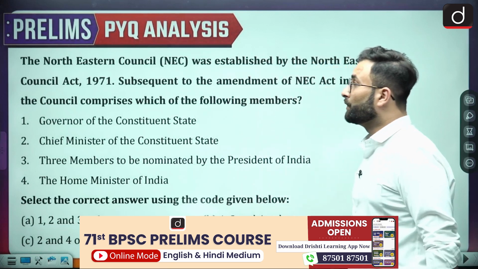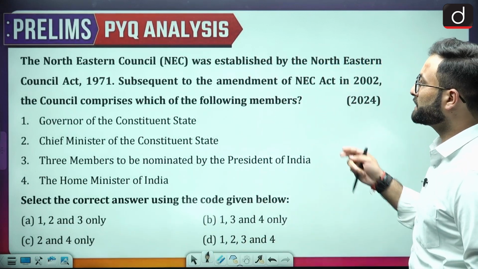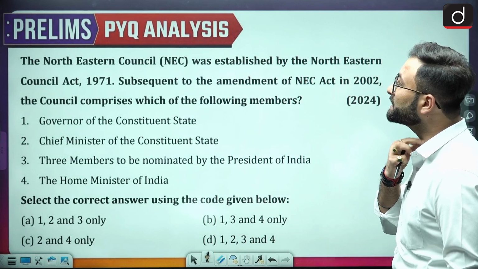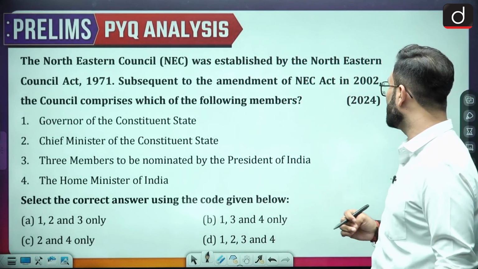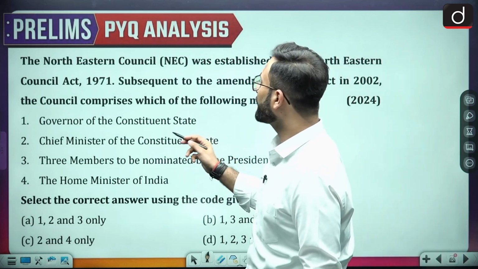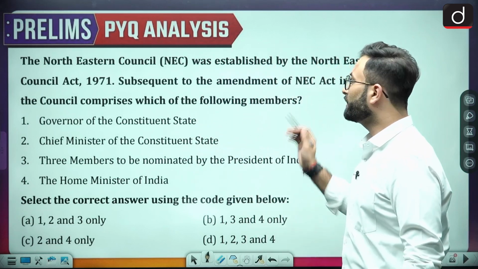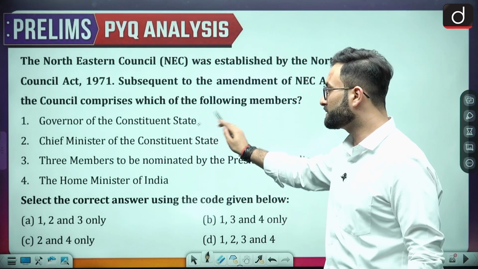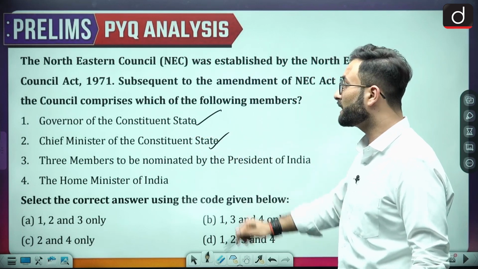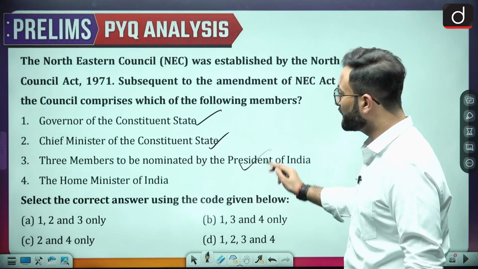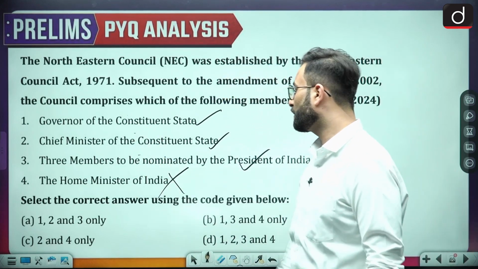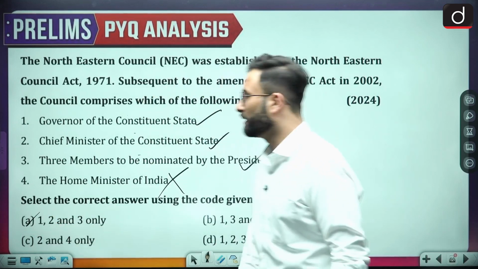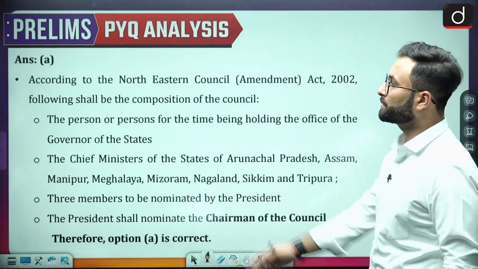Coming to the next one, the Northeastern Council was established by the Northeastern Council Act 1971, subsequent to the amendment of the NEC Act in 2002. The council comprises which of the following members? Governor of the constituent state, that is right. CM of the constituent state, that is also right. Three members to be nominated by the president, that is also right. The Home Minister of India, now that is wrong. So 1, 2 and 3 are right. Option A is your right answer over here.